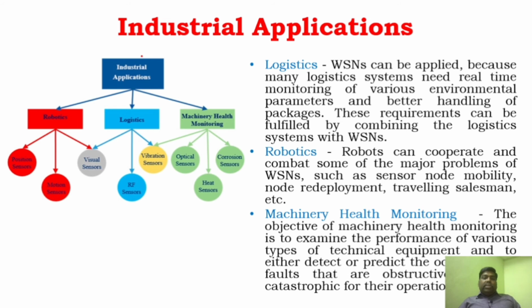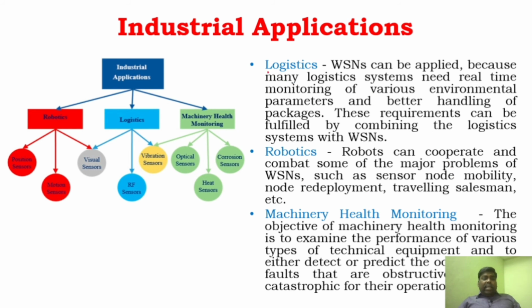And industry application, once again, is a very vital role where sensor networks can provide monitoring and control applications. It can be used in logistics to find out where the exact package is. It can be used in robots to understand the movement of a robot. And similarly, in machinery health monitoring, we can monitor the machine health, understand how long the machine can work, what its lifetime is, if any repair is going to happen, if there are any weak spots in the machinery. That is possible using wireless sensor networks.